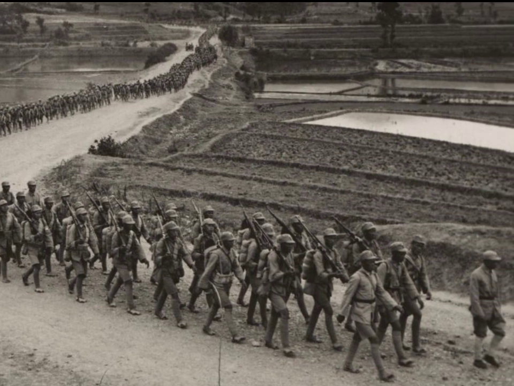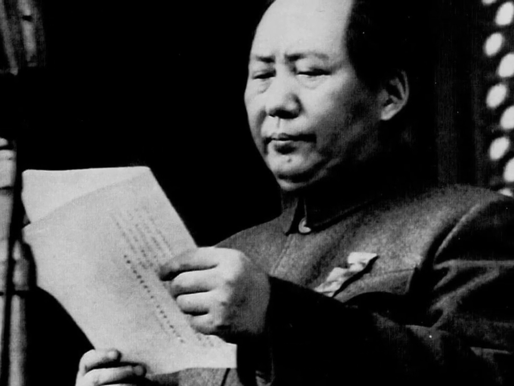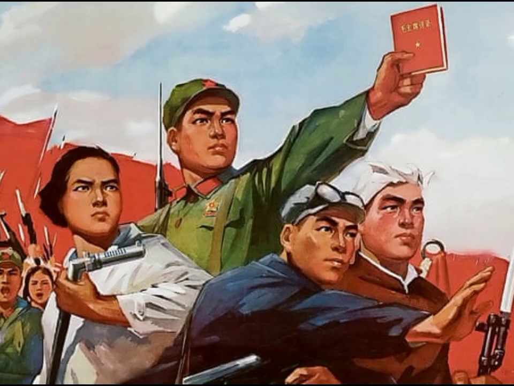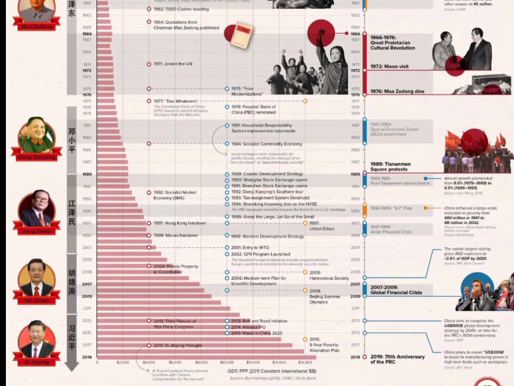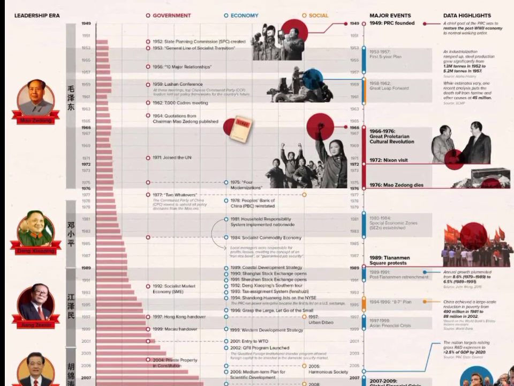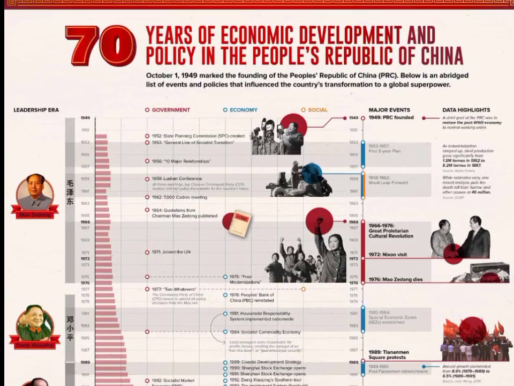The Republic of China was initially plagued by political instability, but it was able to resist foreign influence during World War II. In 1949, the Communist Party of China established the People's Republic of China, which is still in power today, under the leadership of Mao Zedong. The People's Republic of China underwent significant social and economic changes, including the Great Leap Forward and the Cultural Revolution. Since Mao's death in 1976, China has undergone significant economic reforms, and it is now the world's second-largest economy.